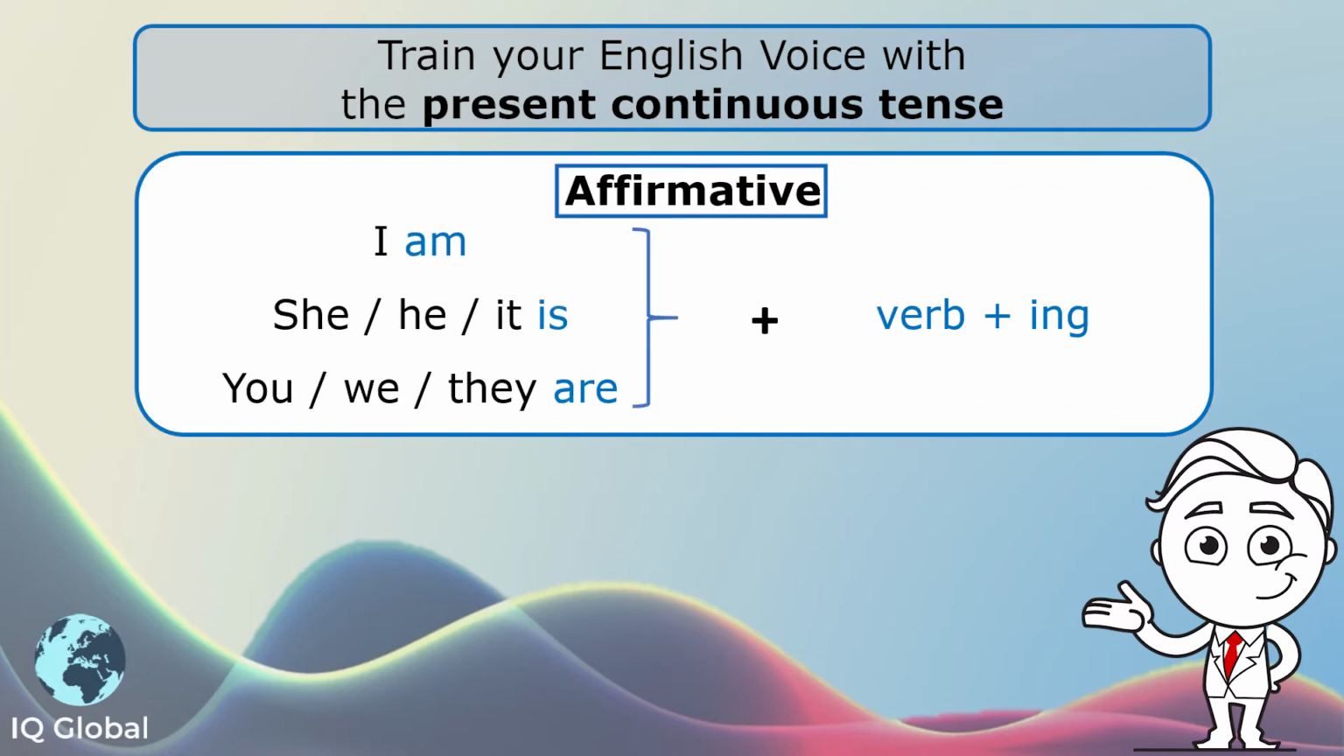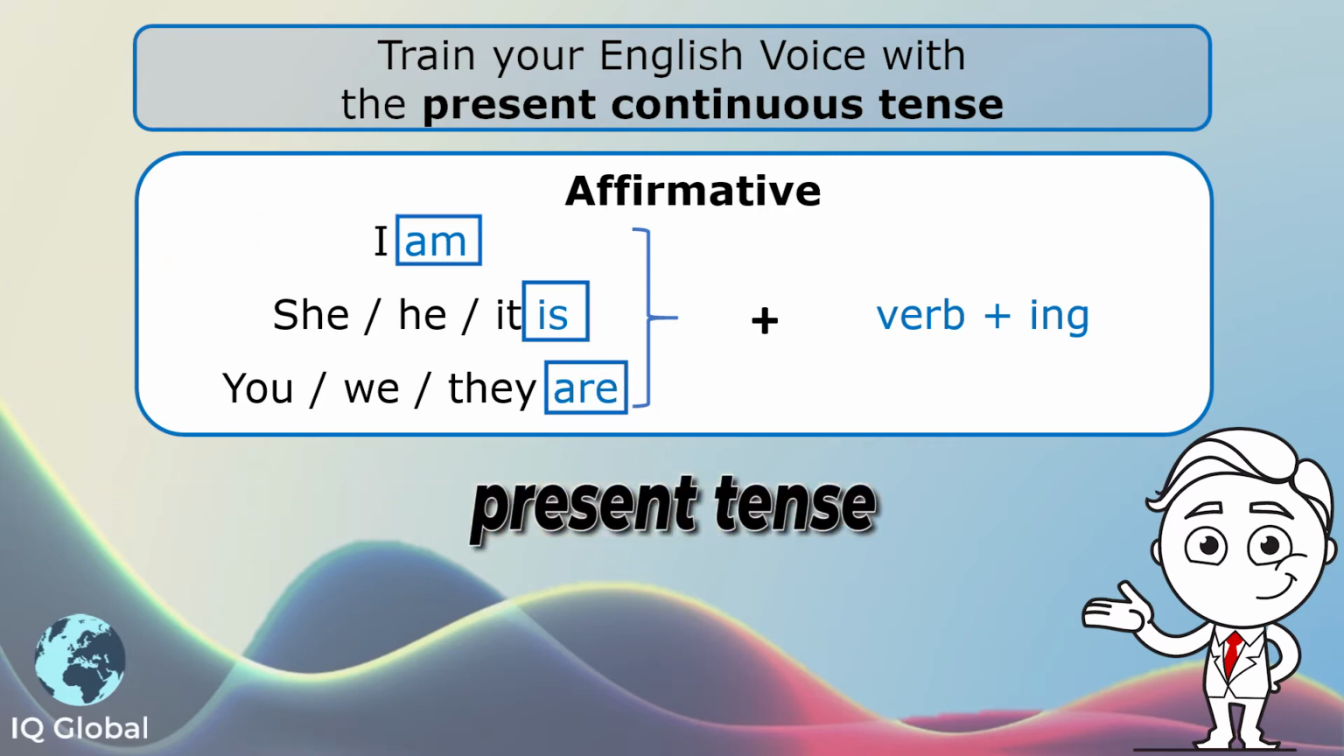For affirmative present continuous tense sentences, we have a look at the subject. If it is I, we use the word am. If the subject is she, he, or it, third person, we use is. If the subject is you, we, or they, we say are. That is what makes it the present tense.